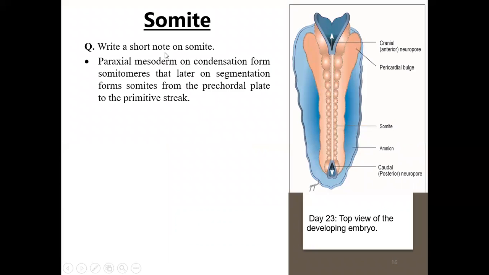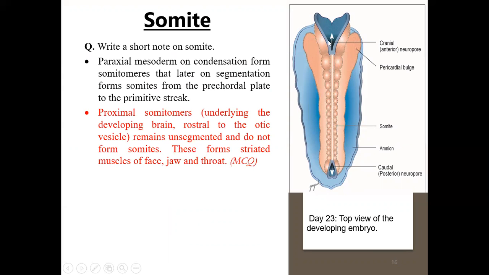So coming to the somite, here is a short note on a somite. Paraxial mesoderm on condensation will form somitomeres that later on undergo segmentation, and they will form somites from the precaudal plate to the primitive streak. The proximal somitomeres, which are underlying the developing brain and which are rostral to the otic vesicle, remain unsegmented. They will form the striated muscles of the face, jaw, and throat.